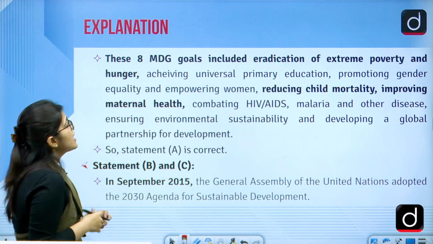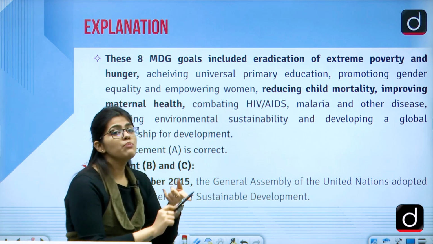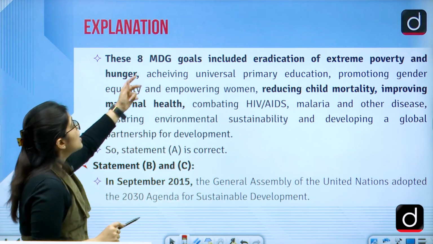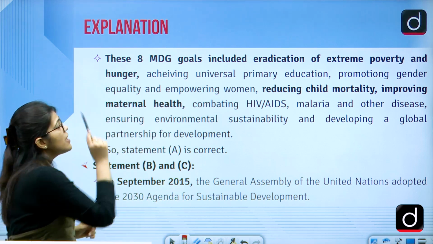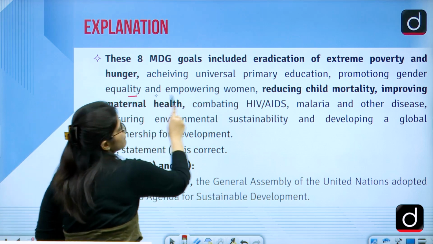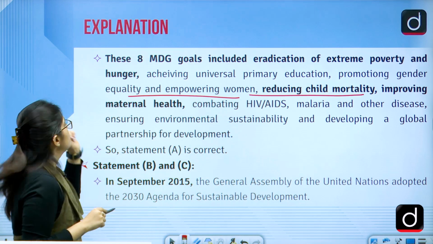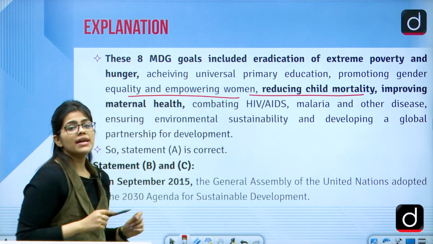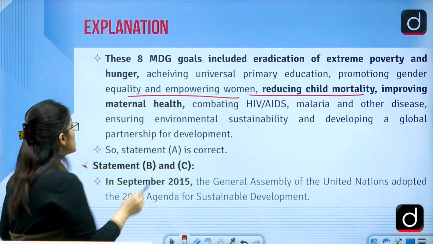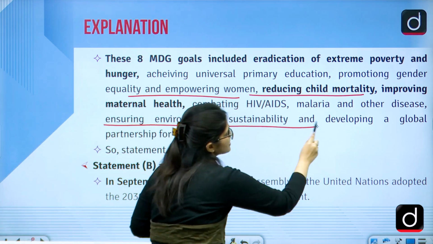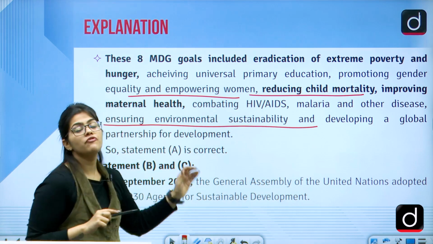So these 8 MDGs include the eradication of extreme poverty and hunger, achieving universal primary education, promoting gender equality and empowering women, reducing child mortality, improving maternal health, combating HIV/AIDS, malaria and other diseases, ensuring environmental sustainability, and developing a global partnership for development.